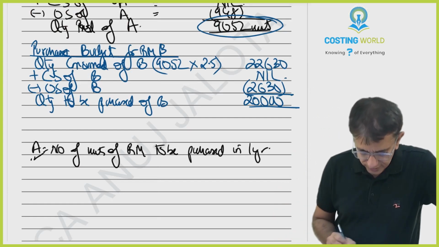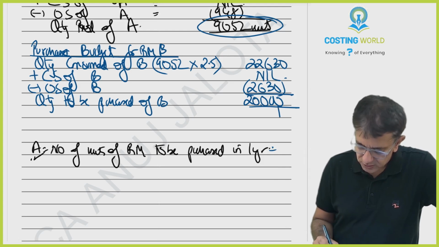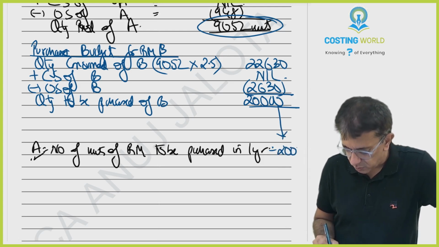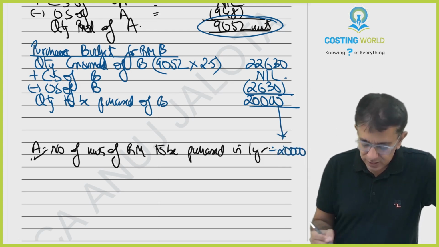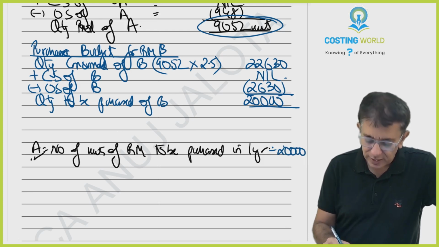That's it. This 20,000 is nothing but A for us. In our formula of EOQ, this figure is A. This much you need to be purchasing in the entire year.